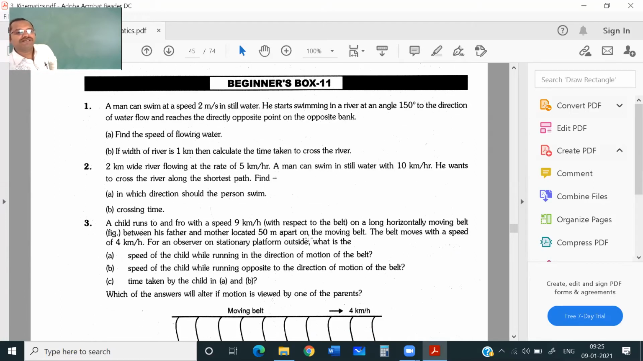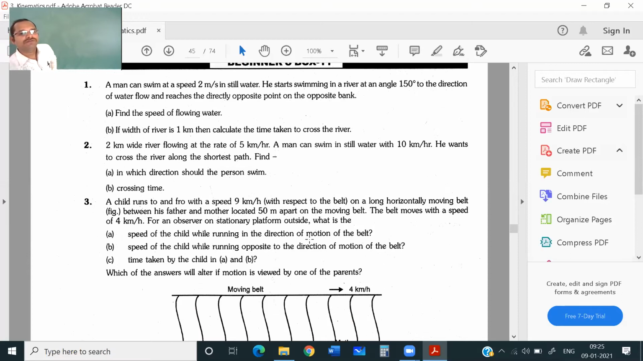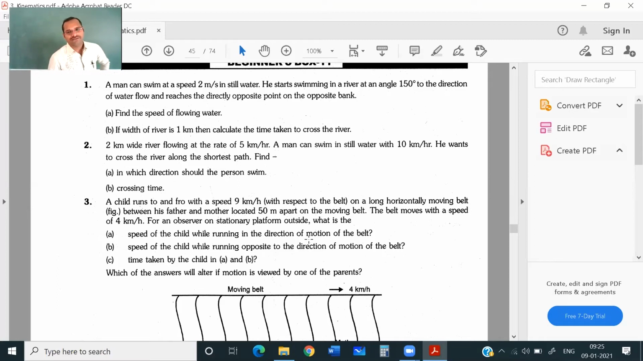See question number 1. A man can swim at a speed of 2 meter per second in still water. He starts swimming in a river at an angle of 150 degrees to the direction of flow of water and reaches the directly opposite point on the opposite bank. Find the speed of flowing of water. If the width of the river is 1 kilometer, then calculate the time taken to cross the river.